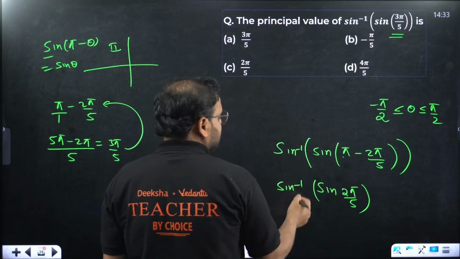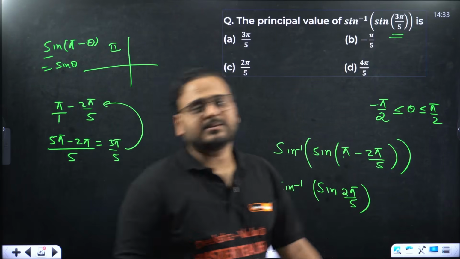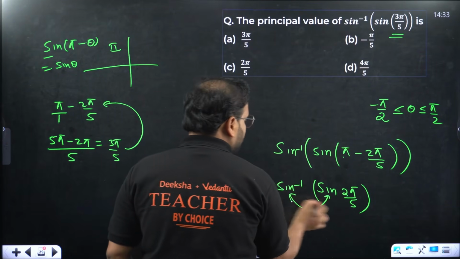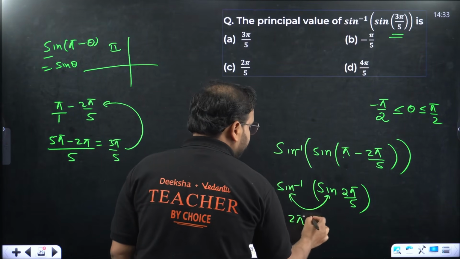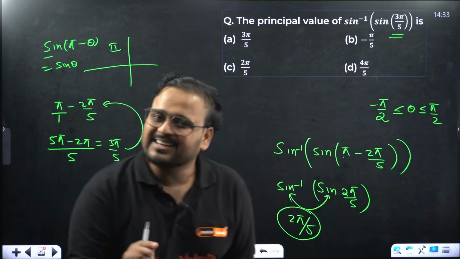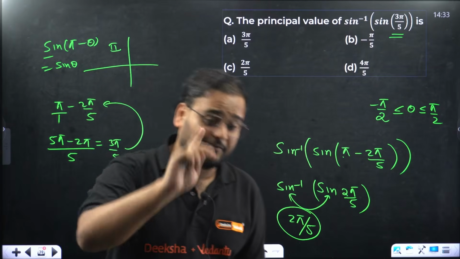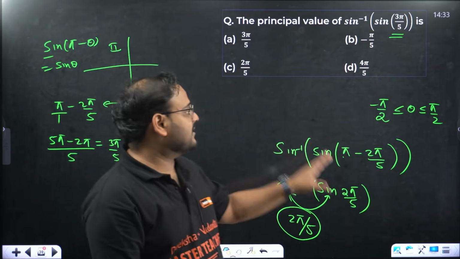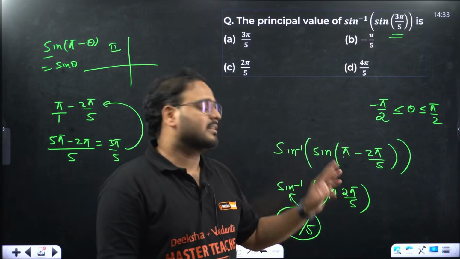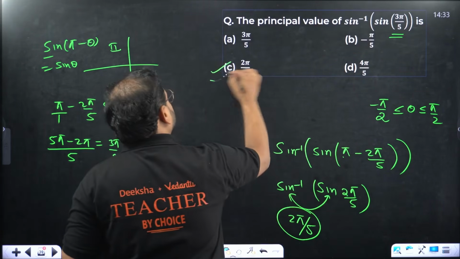Sine inverse. Now 2 pi by 5 is present in the principal value branch, in the range. So you check this out, the answer becomes simply 2 pi by 5. So for all of the students who remember sine inverse of sine theta is theta, the answer is option A and your answer is wrong. But if you remember that sine inverse of sine theta is theta only in the principal value branch, then you will get it right and the answer becomes option C.